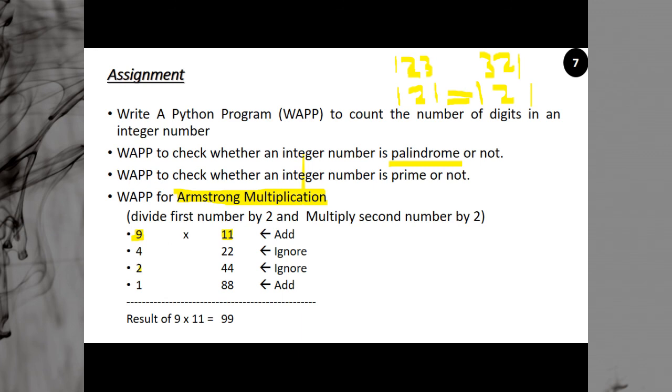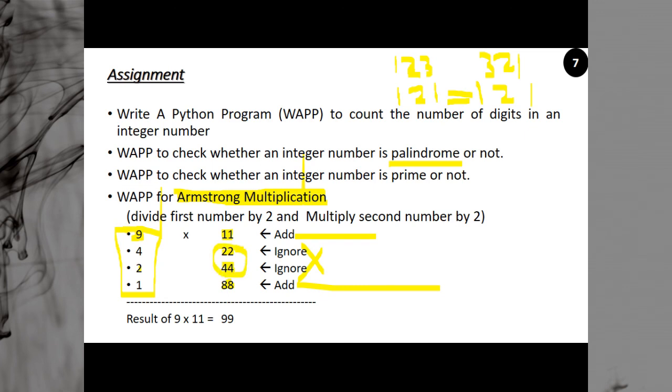At the same time you have to multiply the other number. So 11 was your number, if you multiply it by 2, it is 22. Multiply by 2 again, it is 44. Multiply by 2 again, it is 88. Then you stop. Now what do you have to do? All the numbers which are odd have to be added, in the set which you are dividing by 2. So here all the numbers which are odd, like 9 is odd, so it has to be added. 1 is odd, it has to be added, and 4 and 2 are even, so they have to be ignored. So which number do you have to ignore?